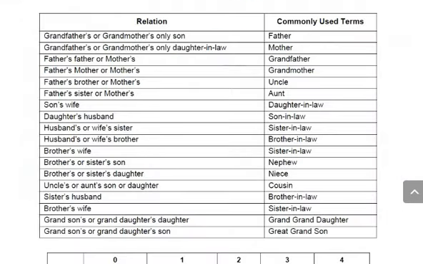So we'll see some common relations and the terms used. Grandfather's or grandmother's only son is father. Grandfather's or grandmother's only daughter-in-law is mother. So like this, go through the entire table.